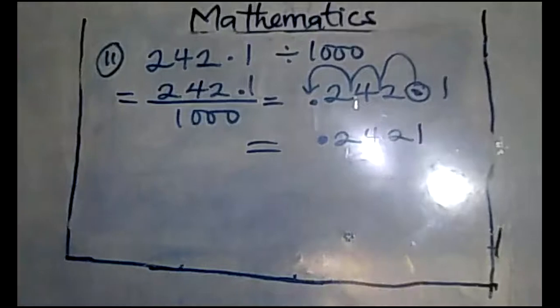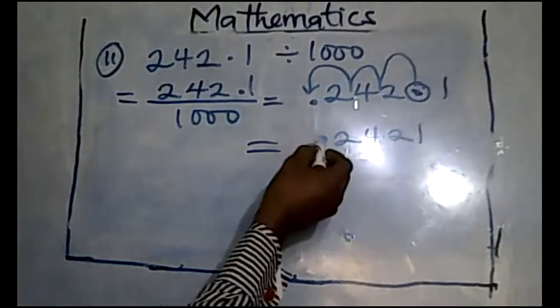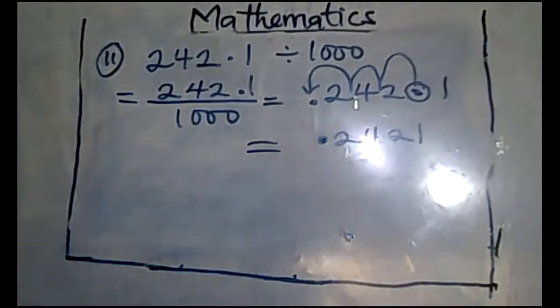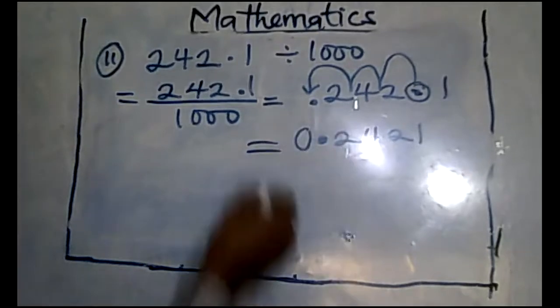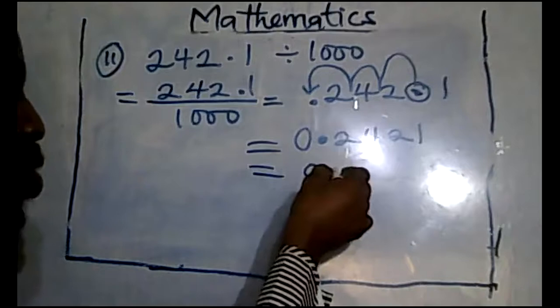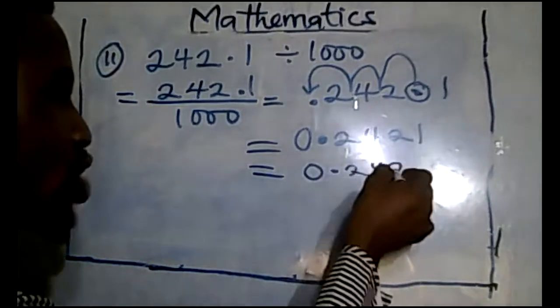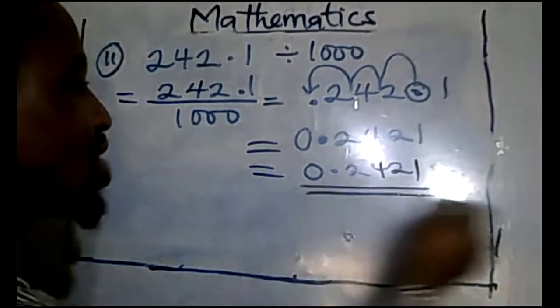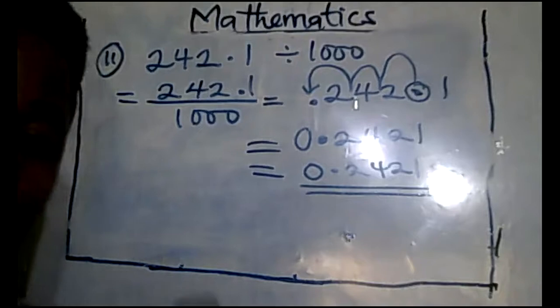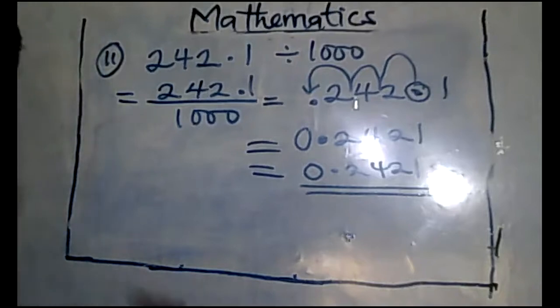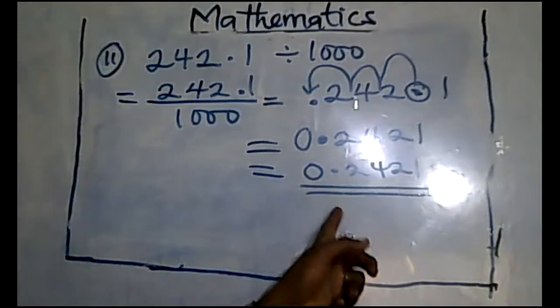0.2421. Now you can write your answer like this. There has to be 0 before the point. Therefore, your answer becomes 0.2421. And that is your answer. Very easy, right? Easy peasy lemon squeezy. So that's how that is done.